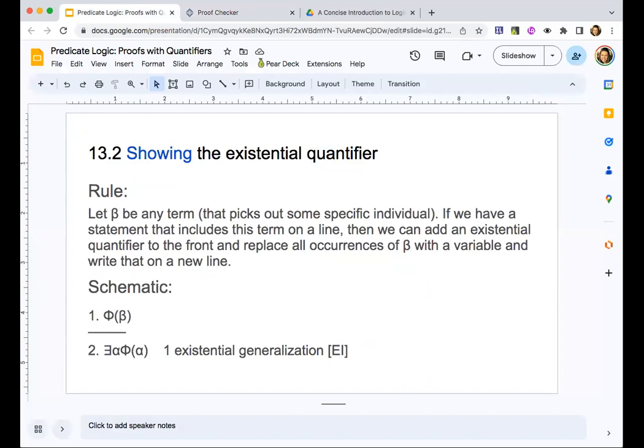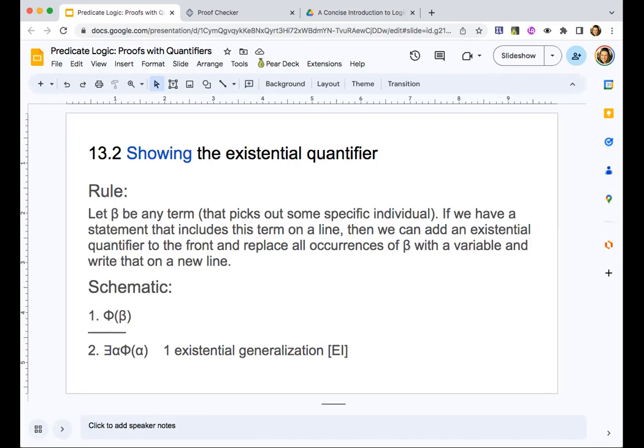So we looked at 2 examples. Now let's state the rule. Let beta be any term. Think of beta as anything that picks out some specific individual from the universe of discourse. So for example, a name is the simplest case of such a term. And for now, in chapters 13 and 14, I don't think you'll see anything other than names. Maybe I'm wrong about when things get introduced, but I don't think you'll see anything other than names. So you might just think, let beta refer to any name.